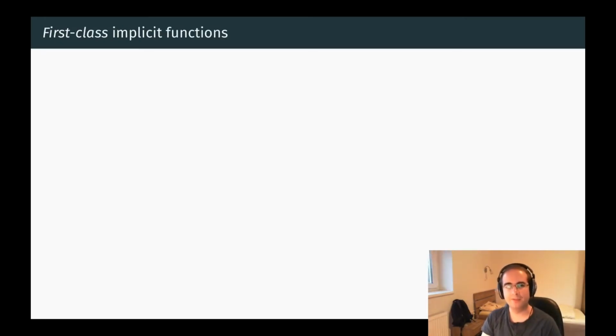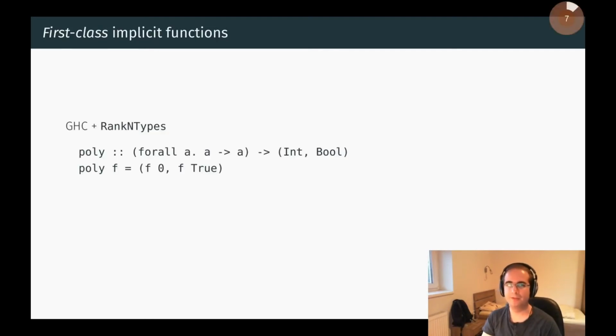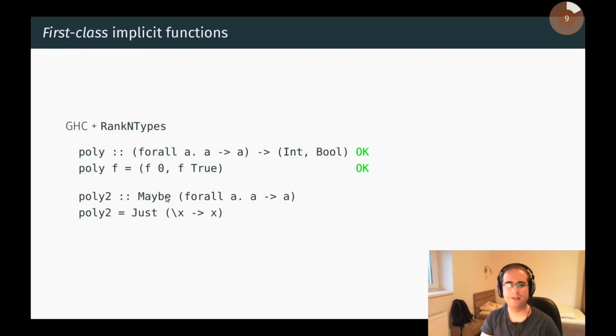Implicit function types are first class if they can be used the same way as any other type. In GHC, with RankNTypes enabled, we can use an implicit function as a function argument type, and in this case type inference also works fairly well. But what if we want to use an implicit function in some other parameterized data type, such as Maybe, as in this particular example? This is not really possible in current GHC.